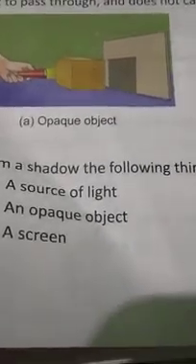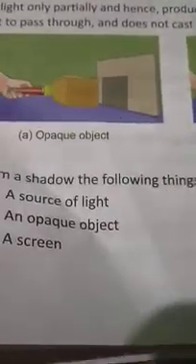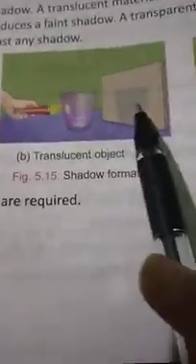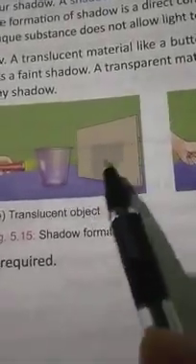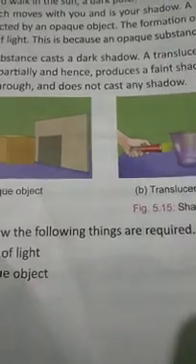Okay, but in these three pictures you are observing something. In this you can see a dark shadow. In this you are seeing a faint shadow, meaning not very dark. But in this there is no shadow. What is the difference between these?